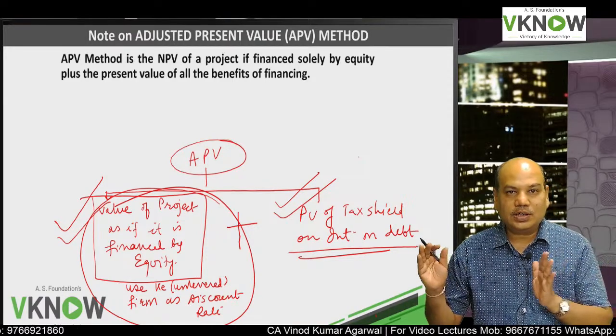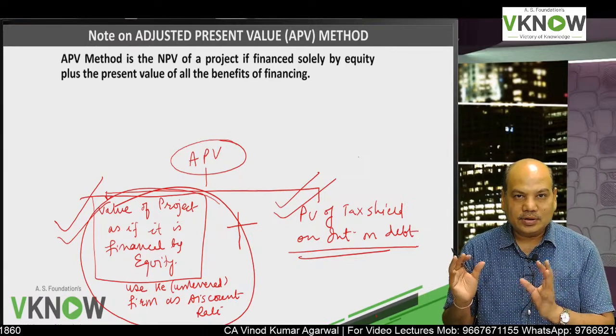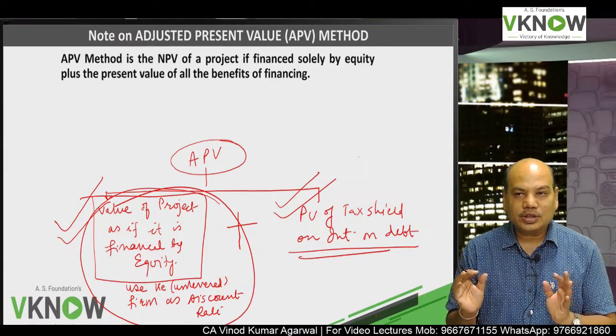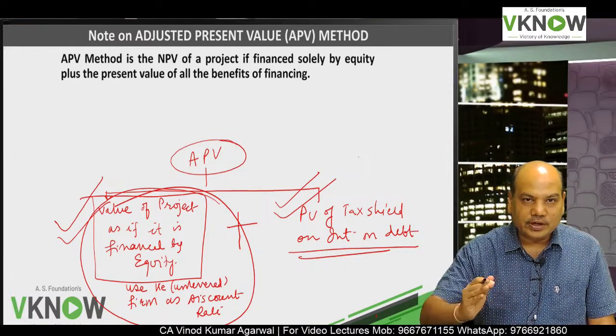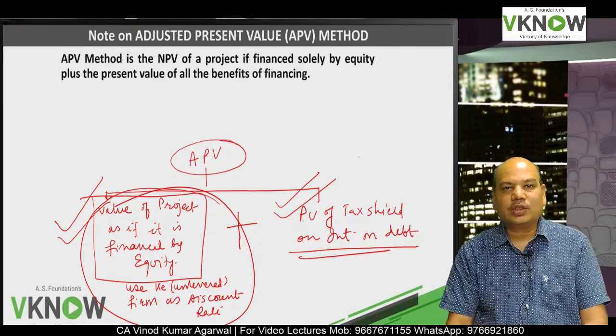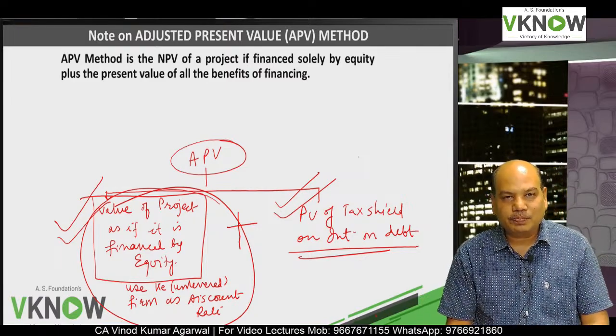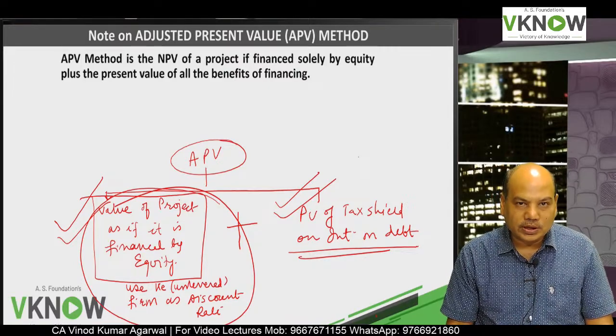And then if it is a levered firm, because the firm uses debt, it gets tax advantage. They will add the present value of tax shield on interest. To that extent, the value of a levered firm is more than the value of an unlevered firm. We have used the same logic in adjusted present value method also.